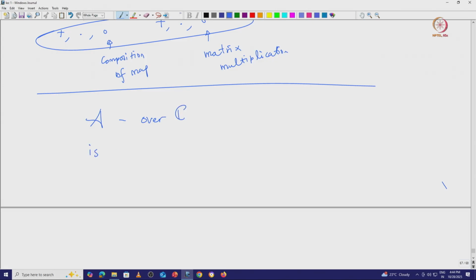It is a vector space to begin with, defined over C. That is the first property. Let us say the vector addition is plus and dot is the scalar multiplication.